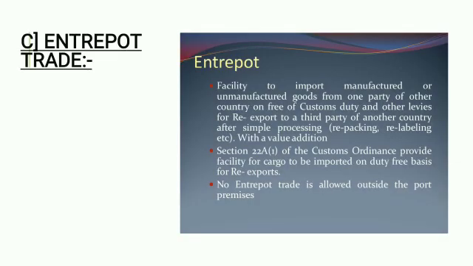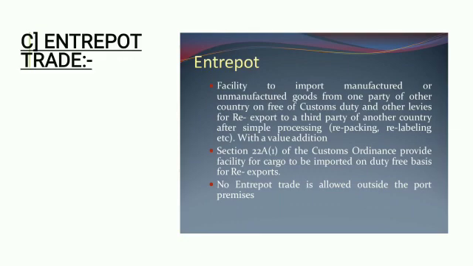The next is entrepot trade. What is entrepot trade? Entrepot trade means a facility to import manufactured or unmanufactured goods from one country free of customs duty and other levies, for re-export to a third country after simple processing, that means repacking, relabeling, with a value addition. Clear? That means entrepot is a combination of import and export trade.